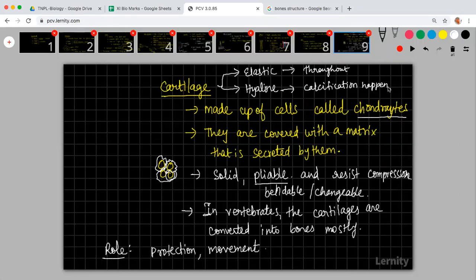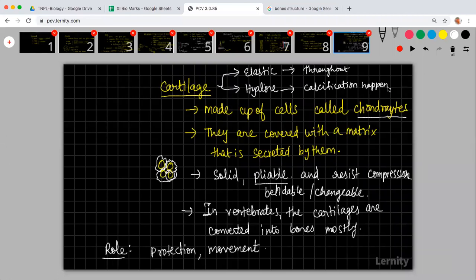So gradually they will become what? They will become bone-like structures. For example, males have this Adam's apple. When you are formed, you will not be able to see it very prominently. In the neck region, we have this voice box prominence. It will be elastic for some time. Elastic cartilage stays elastic throughout the lifetime, like your ear.